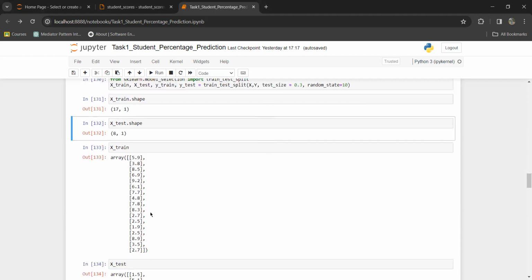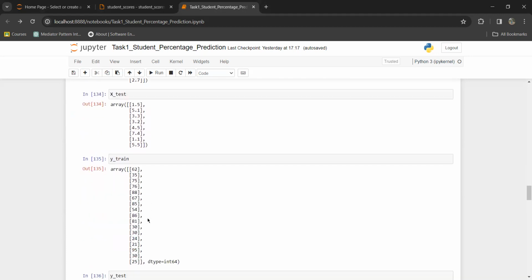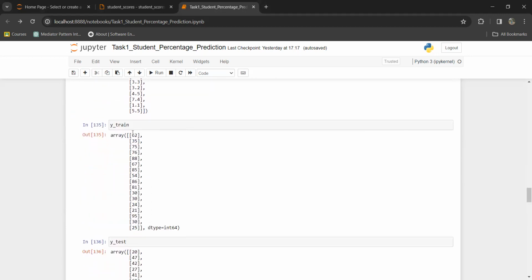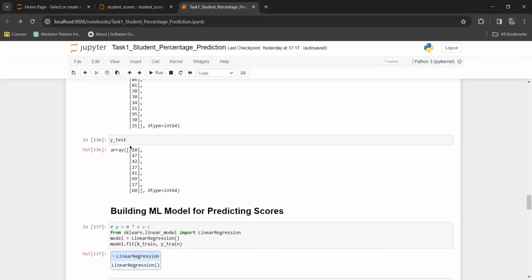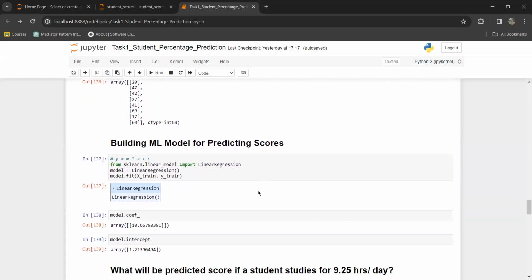Here are the training data and here is the test data. Here are the target values for training data and here are the target values for test data. Let's build the model.